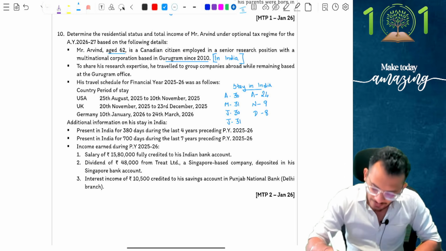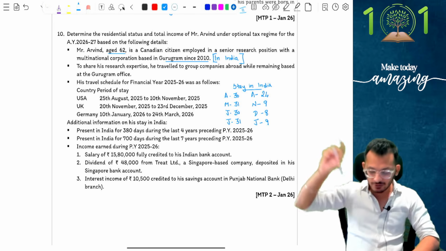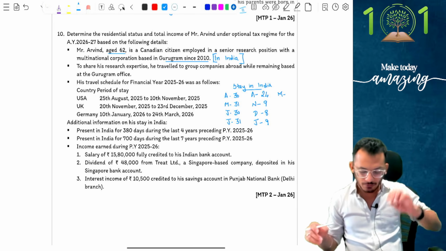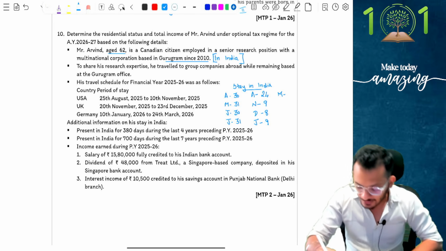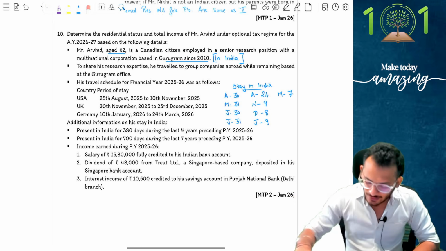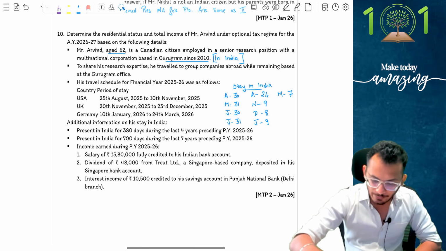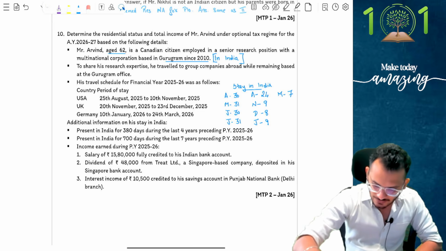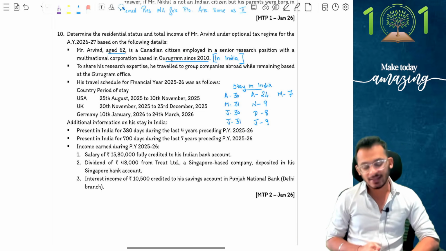January he was there in India for about 9 days. Yes, on the 10th he has again left. So January he was there for 9 days. That brings me to March. March he was there until the 24th, when he left, which means 25, 26, 27, 28, 29, 30 and 31. That becomes 7 days. Whew, so much calculation. Now let's check the total and see how many days he was in India. Which means 30 plus 31 plus 30 plus 31 plus 24 plus 9 plus 8 plus 9 plus 7. Answer becomes 179 days. Very close corner.